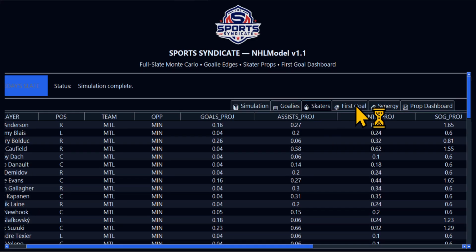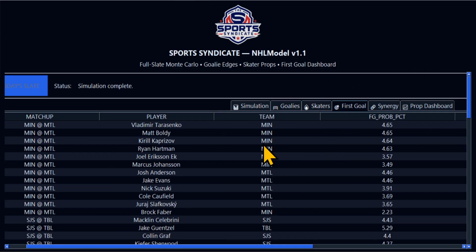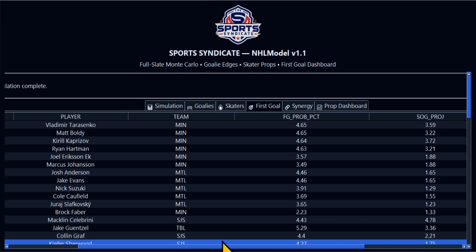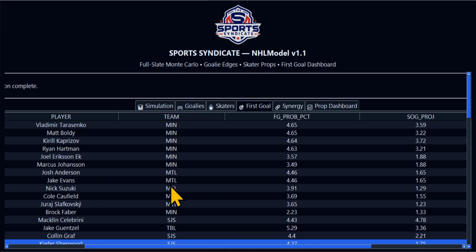This is skater pool. That's just showing everything about all the skaters. This is the first goal logic. How you look at this is, let's scroll over here, down this way. All right. So this is what you want to look at. The teams, the home and away, are kind of married up. So like San Jose and Tampa Bay, they'll be together.